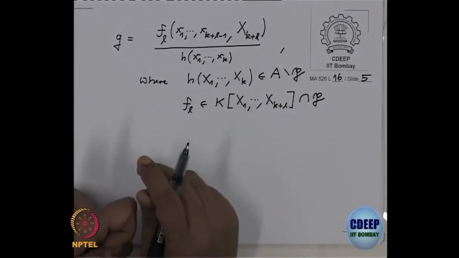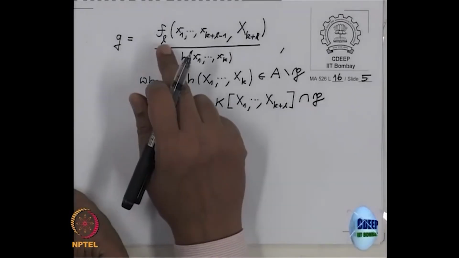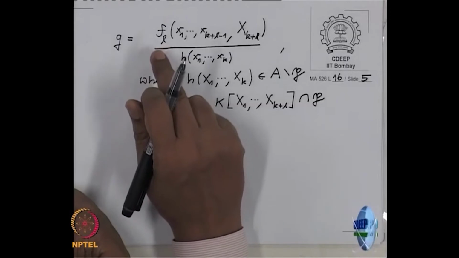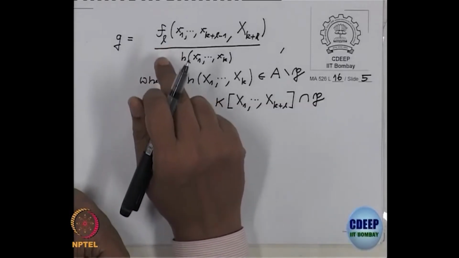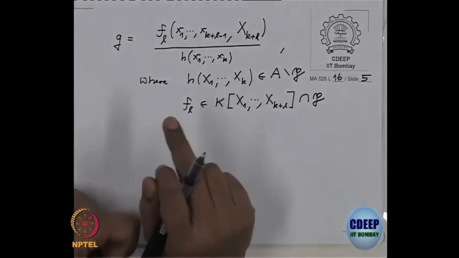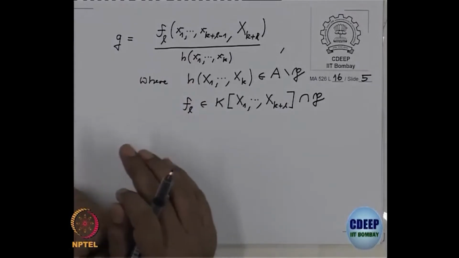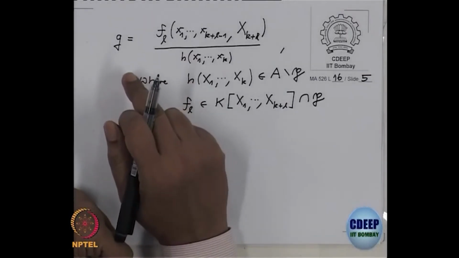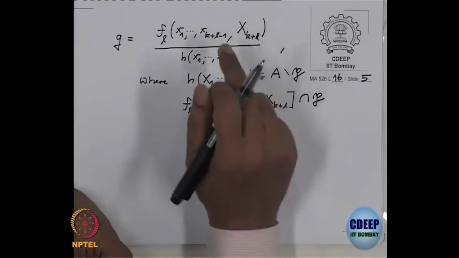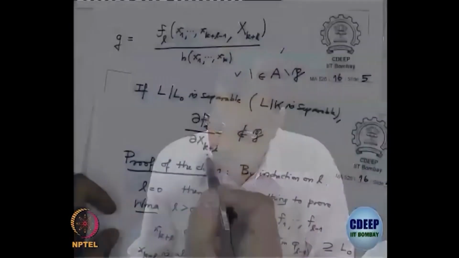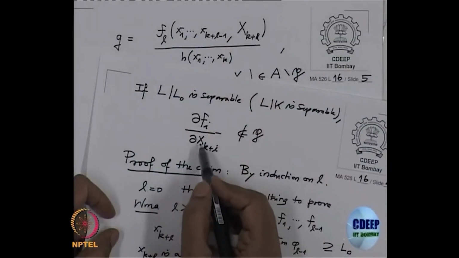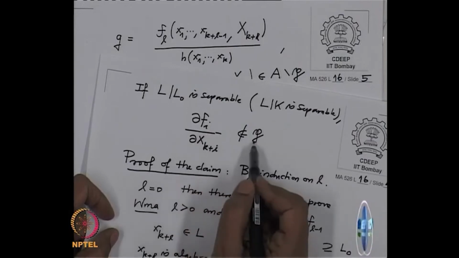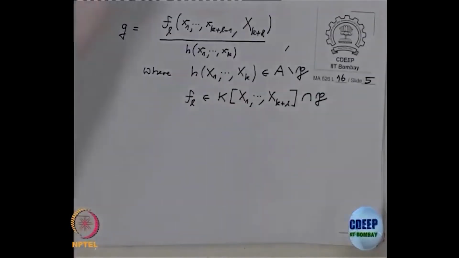We want to prove that this F_l, along with F_1 to F_{l-1}, generates P locally at P. That was one, and second was that the derivative of F_i with respect to x_{k+i} cannot be in P. This is also what we have to prove.